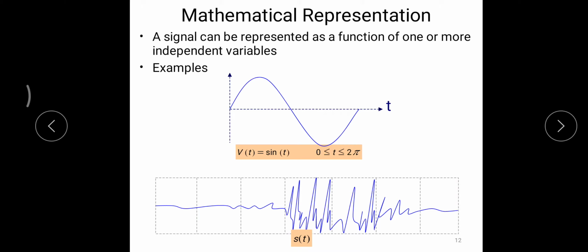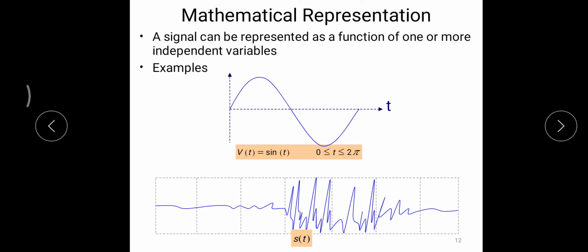Let us consider a voltage varying with respect to time. The given function is a sinusoidal function, and the function exists over the interval 0 to 2π. This V is called the dependent variable, and this T is called the independent variable. That is, V is dependent on T. V is the magnitude of the signal, and T represents the time instant.